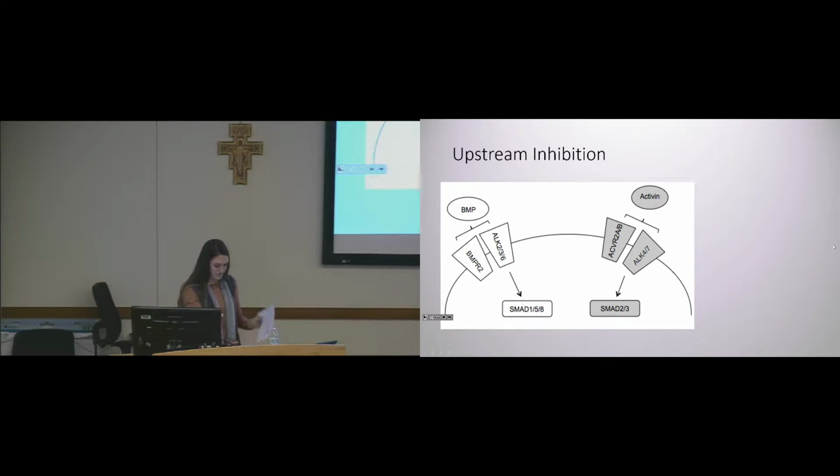So next we wanted to see, does this also happen on the other side of the seesaw? So we treated the cells with an extracellular antagonist called noggin, which is specific to BMP ligands. It sequesters them, again, upstream of receptor engagement. And again, we predicted that if the ligands are sequestered and BMP signaling cannot occur, we should see an increase in the opposite side of the pathway. Interestingly, though, we did not see any change in the amount of activin signaling that's occurring. And we knew that this wasn't a technical error because noggin did completely block BMP signaling from occurring.